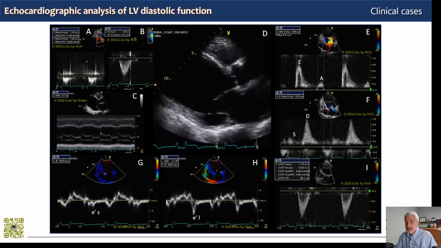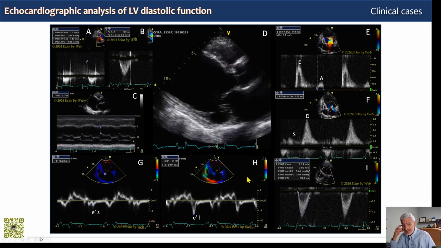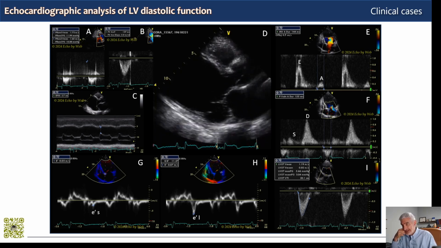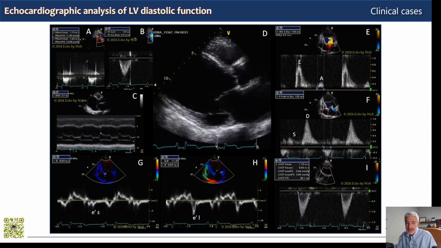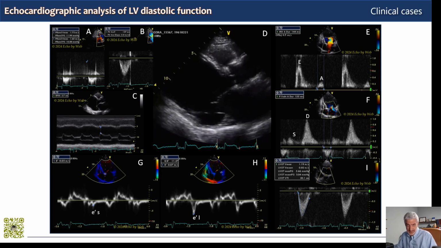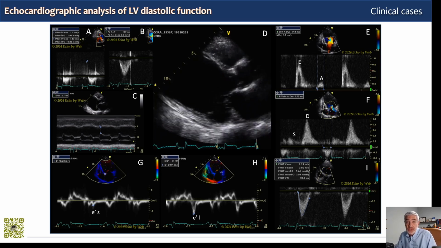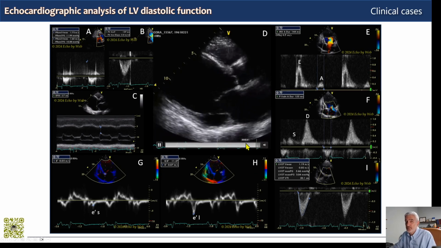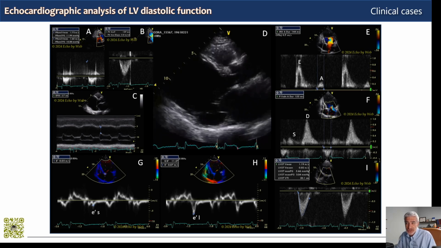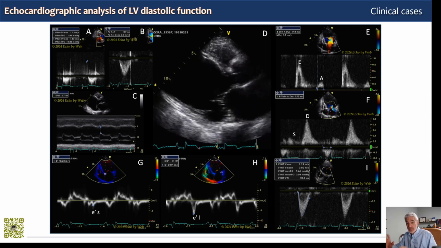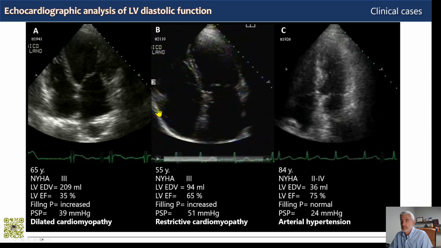And in the subcostal view, not shown here, we assess, as we anticipated, the inspiratory collapsibility of the inferior vena cava, which gives us right atrial pressure, so that we can measure accurately the filling pressures, the wedge pressure of the left ventricle. With this, we have finished our evaluation, but we have not only performed a complete analysis of diastolic function, we have also done a complete non-invasive hemodynamic evaluation of the left ventricle and left atrium.